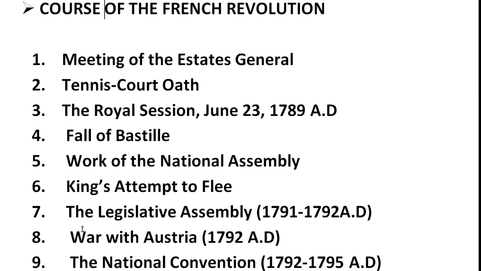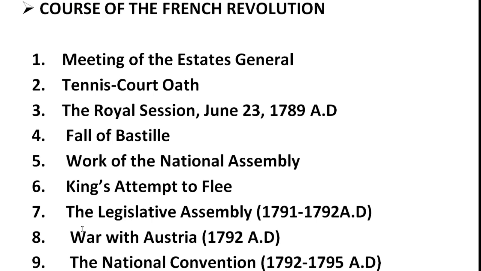The mob assembled in Paris and stormed the Bastille jail on July 14th, 1789 AD. This jail was a symbol of the king's despotism. The mob razed the fort-like jail to the ground and freed the prisoners. The fall of Bastille was in a way the fall of the monarchy. It was hailed as a great victory of liberty.